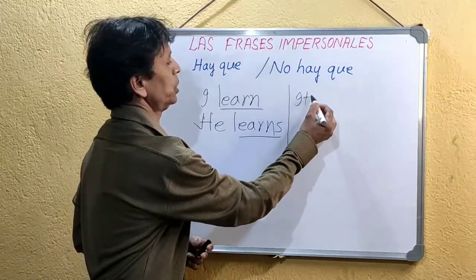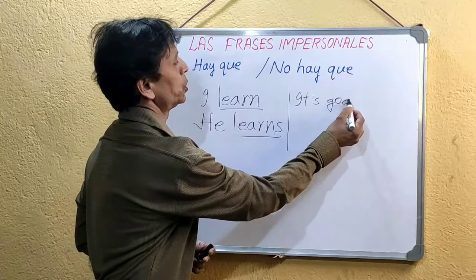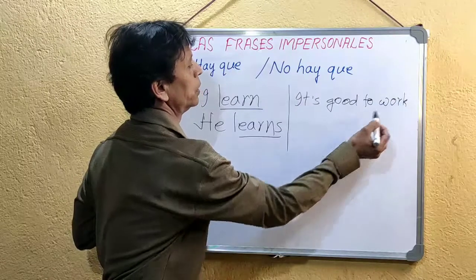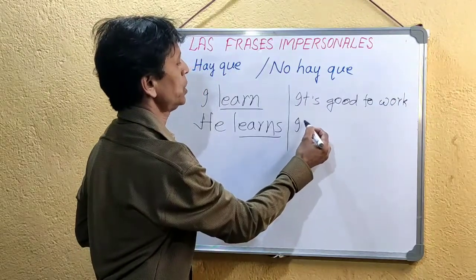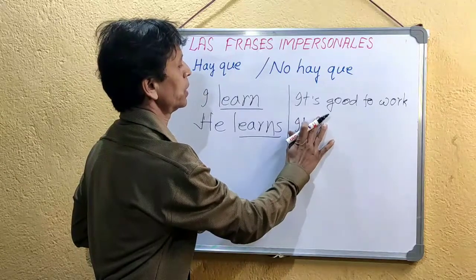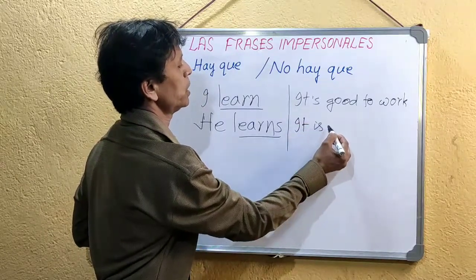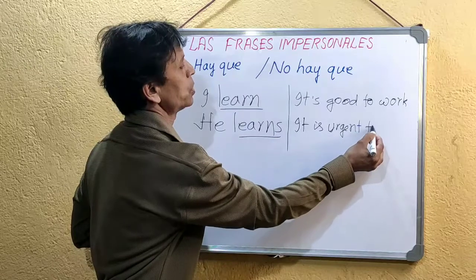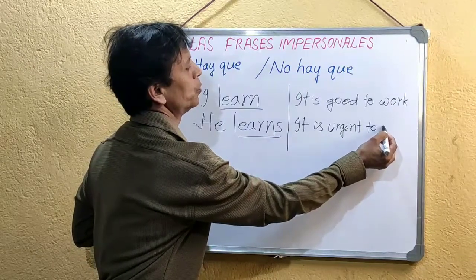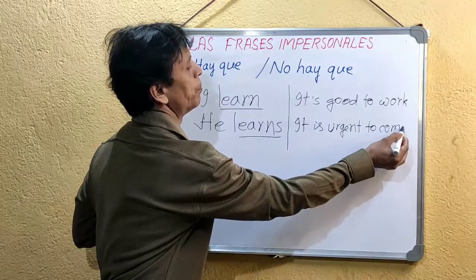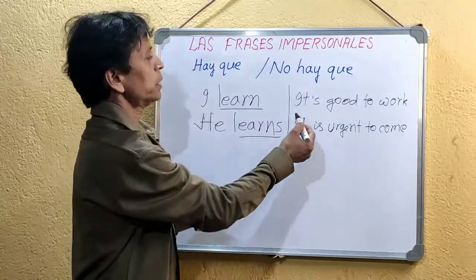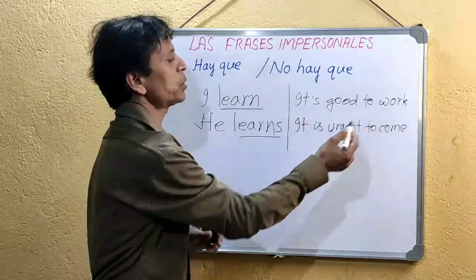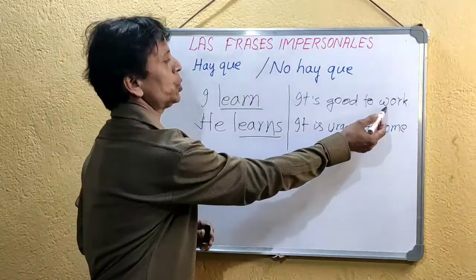Suppose: it is good to work. It is urgent to come. Here the first sentence and the second sentence can be called impersonal sentences.